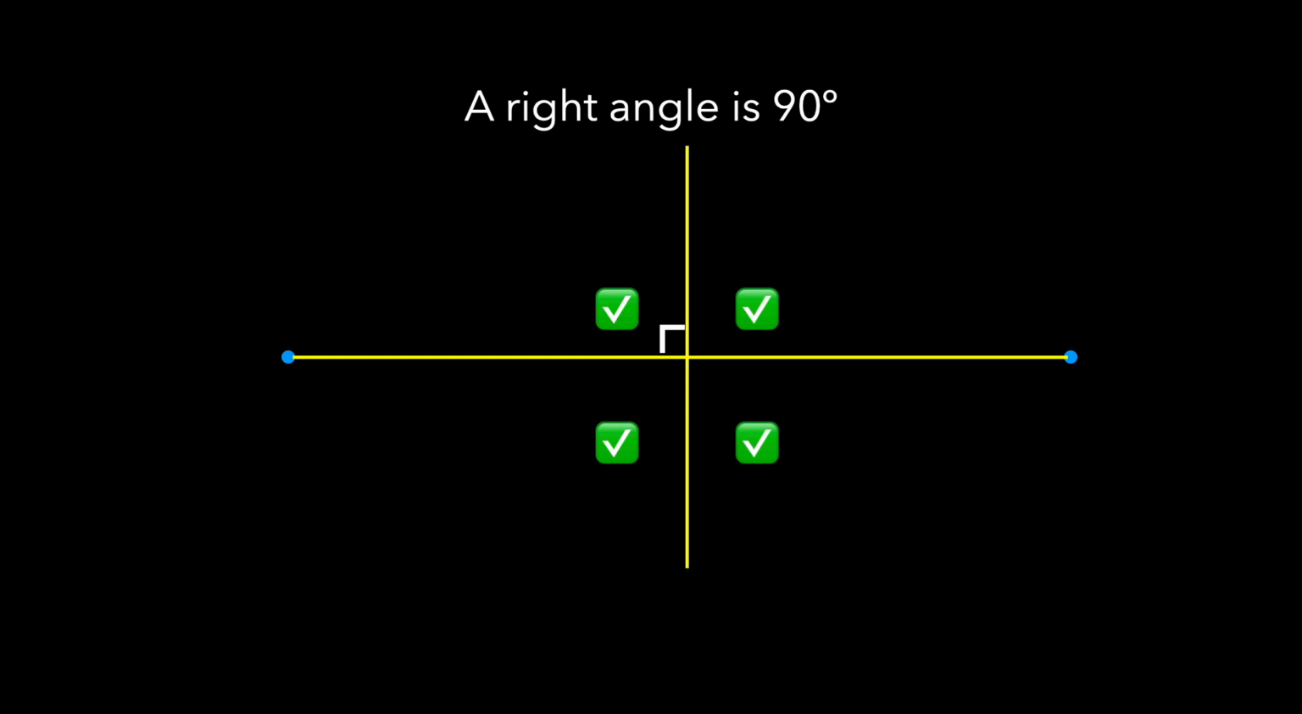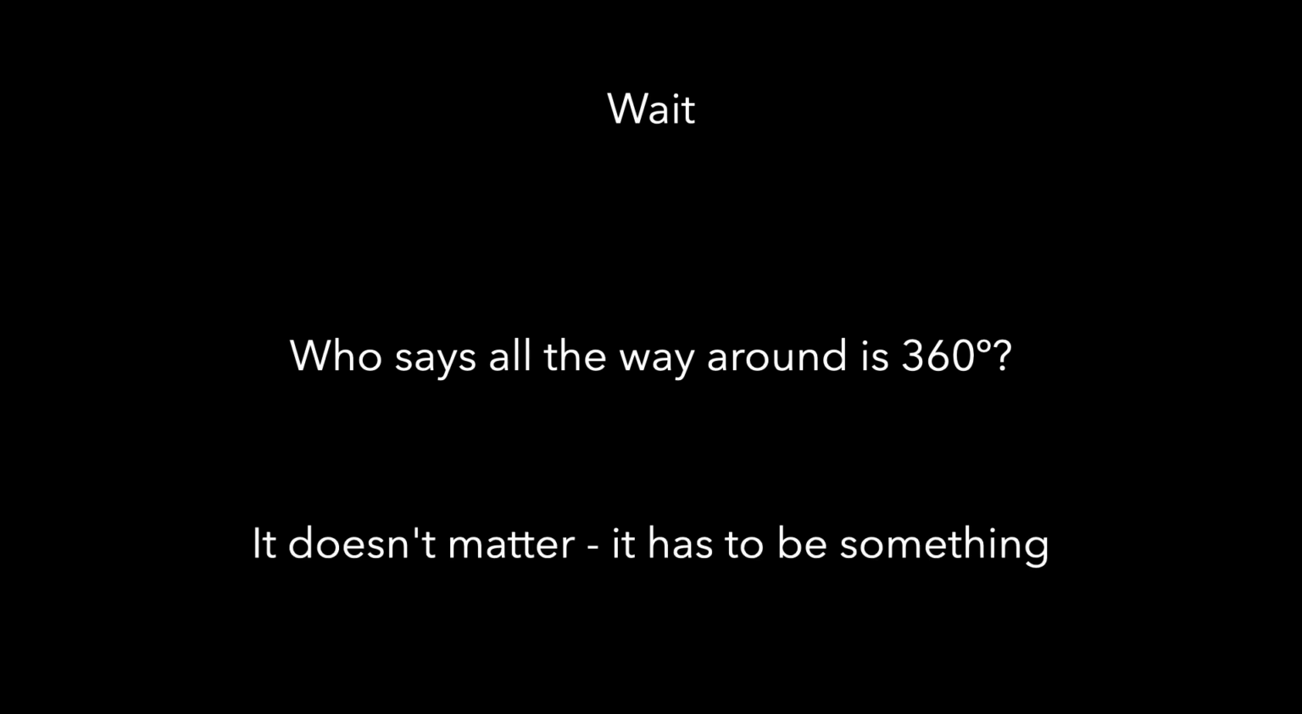All we knew is the angles are congruent, and so if we start with a total of 360 degrees, then each right angle must be 90 degrees. And that means a straight angle is 180 degrees as it's 2 right angles. Now, who says all the way around is 360 degrees? And the point is, it doesn't really matter. It has to be something. If we settle on and agree that it's 360 degrees, then it helps us speak about the system. It's part of the basic rules. And given those basic rules, we play.